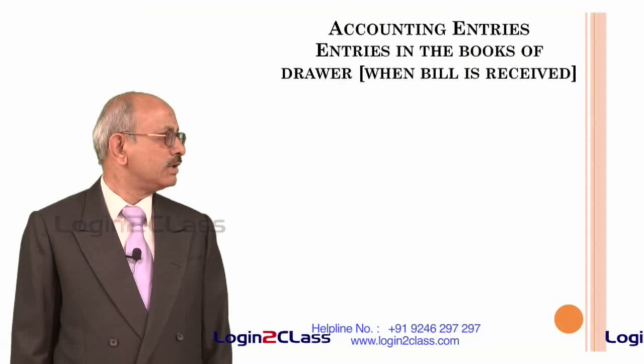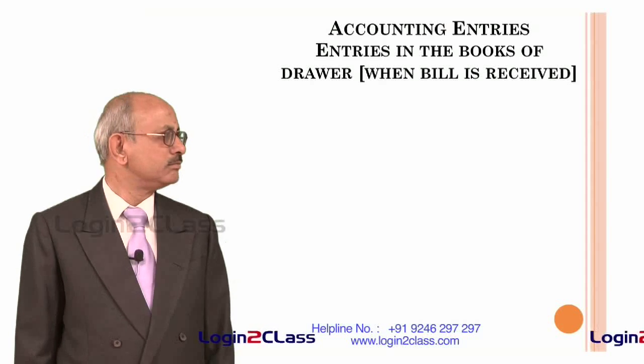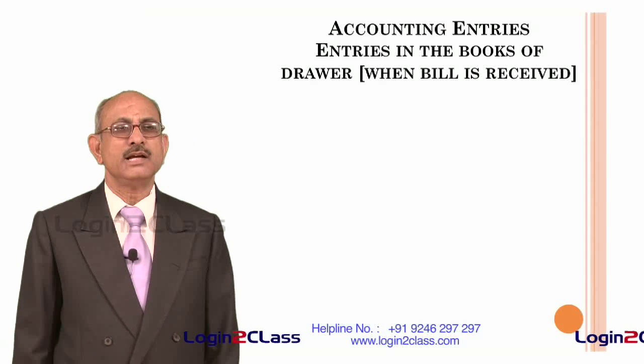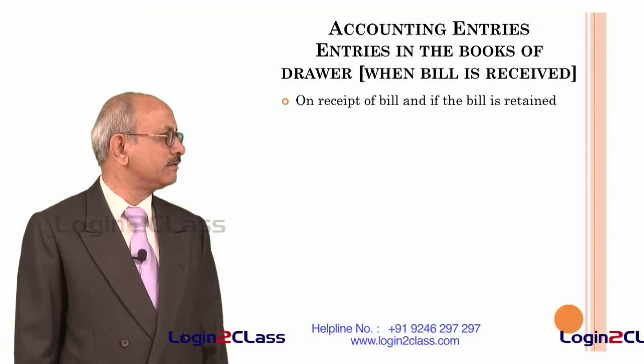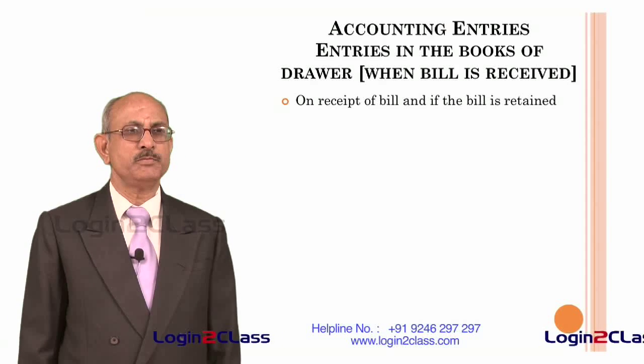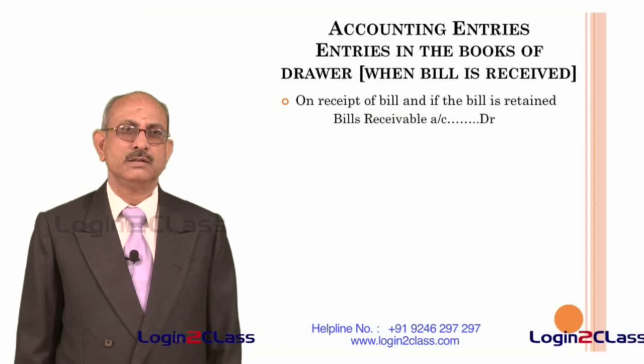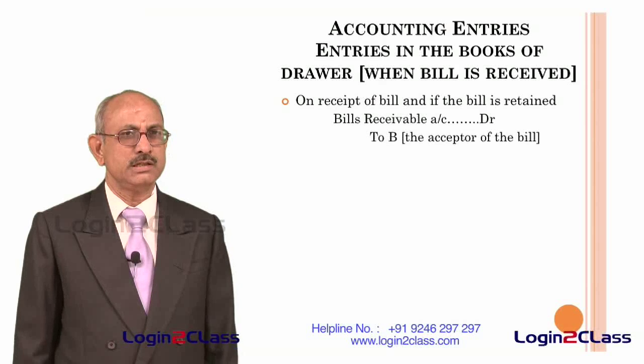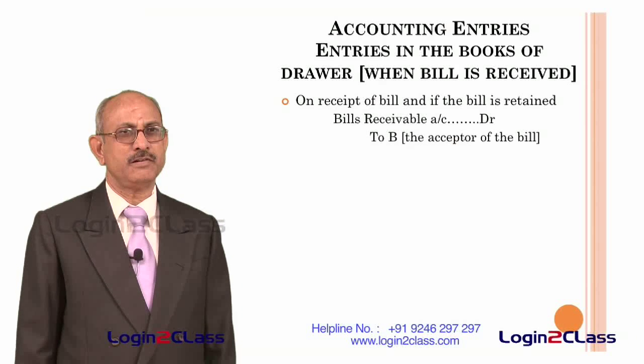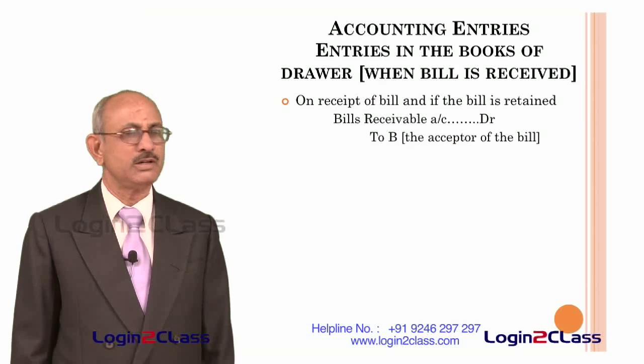Now, let us find out how the accounting entries are passed both in the books of the drawer as well as in the books of the drawee. Let us start with the accounting entries to be passed in the books of the drawer. There can be different situations. We will take each one of them and try to find out how the entries are required to be passed.